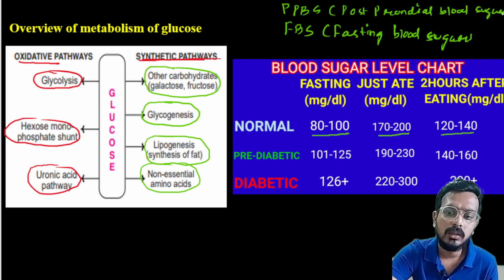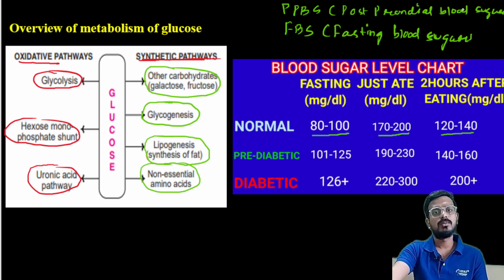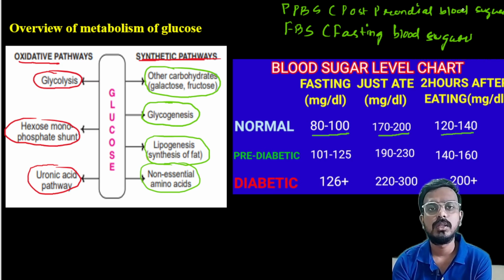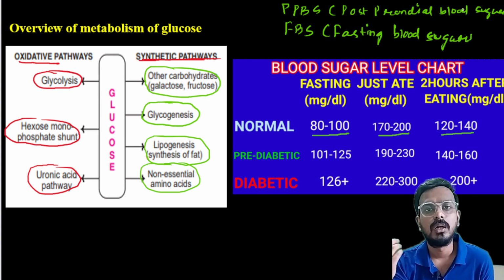So you might have seen that whenever a person is suffering from diabetes, when